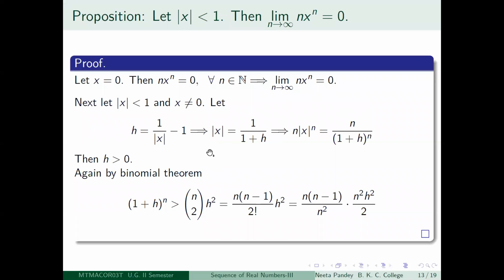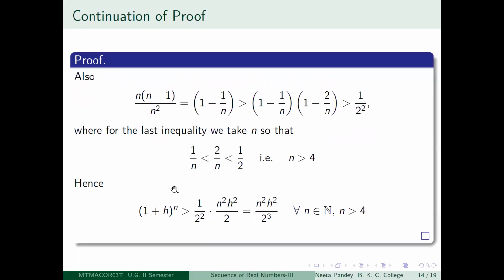So let us not forget it. Unfortunately, the proof is long. So the reciprocal of 1 plus h to the power n is now going to be less than, right? So if I write this down carefully, I got 1 plus h to the power n is greater than this.